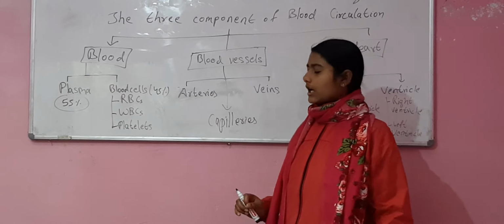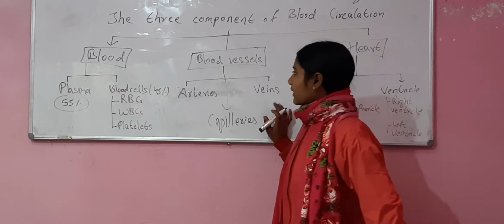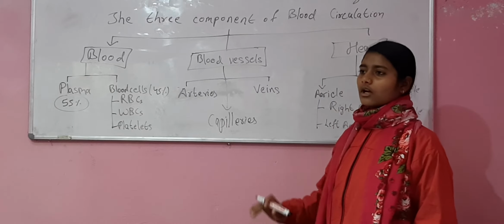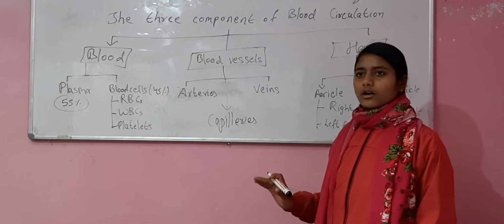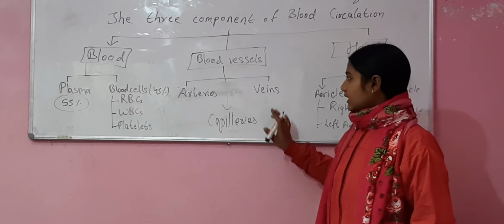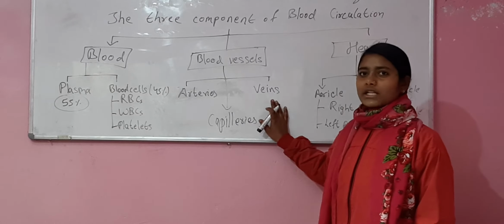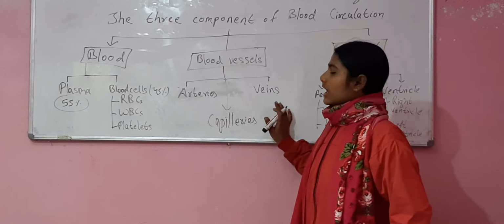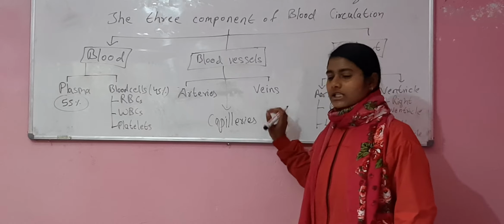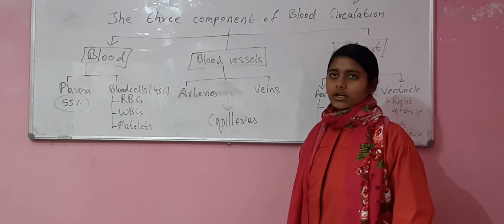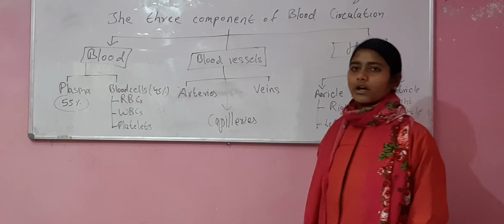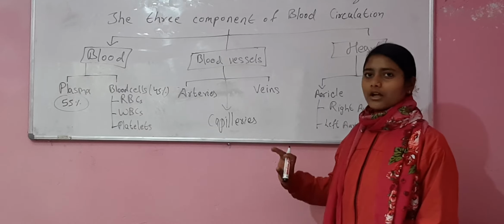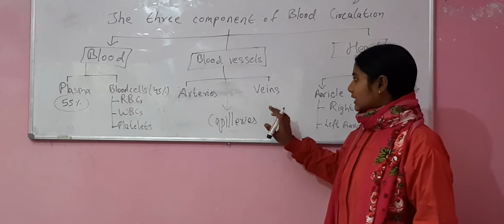so it does not return backward. And veins are the blood vessels which transport the impure blood from all parts of the body to the heart. The walls of the veins are very thin compared to the arteries. In veins, the blood flows slowly with low force, so they contain valves to prevent the backward flow of the blood.